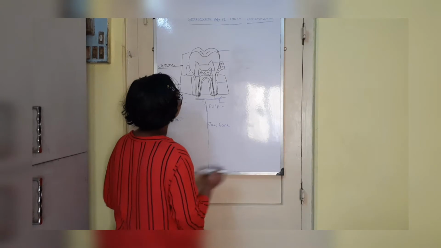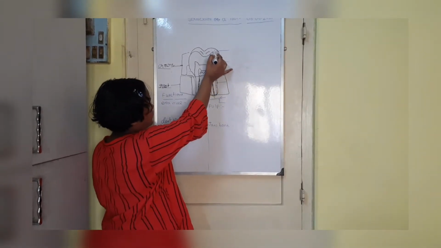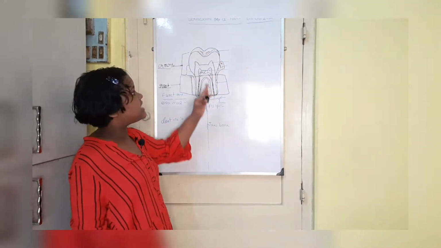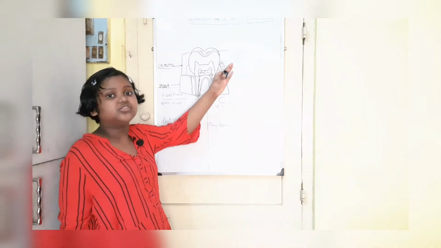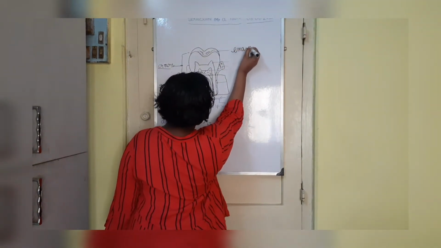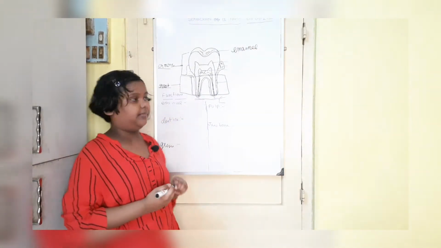So if you look closely over here, this part is called the enamel. What is it called? It is called the enamel. So I will write here that it is called the enamel. Okay, E-N-A-M-E-L, enamel.